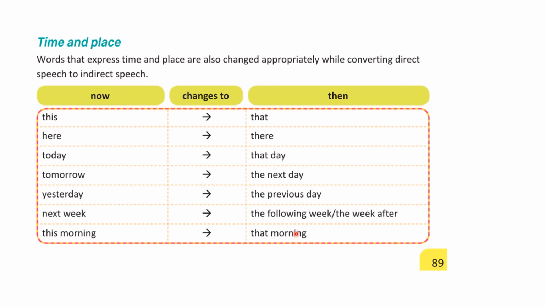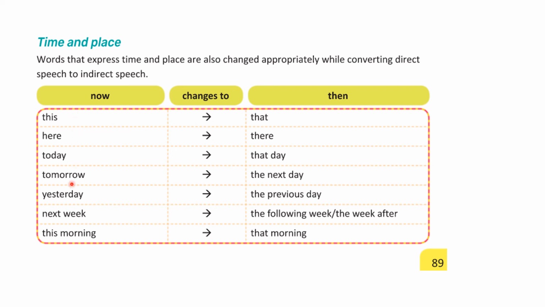Next week is changed as the following week or the week after. This morning is changed as that morning. If you have the word now in the direct speech, when you want to convert into indirect speech, you have to change now into then. That's all. Learn this by heart, and it will be very easy. Okay, let's read once. This to that, here to there, today to that day, tomorrow the next day, yesterday the previous day, next week the following week or the week after, this morning, that morning.